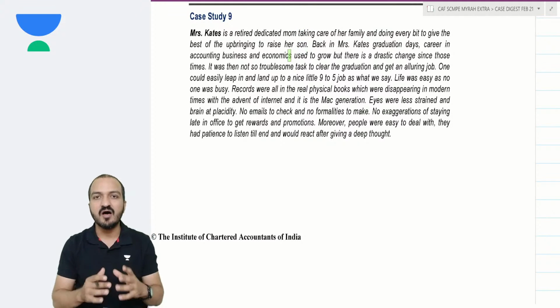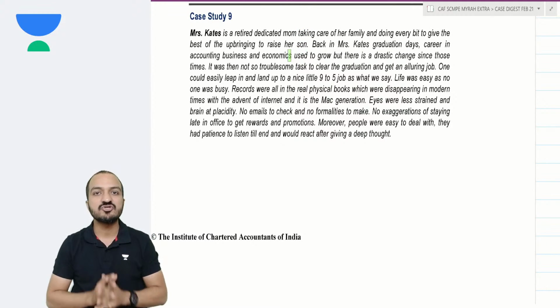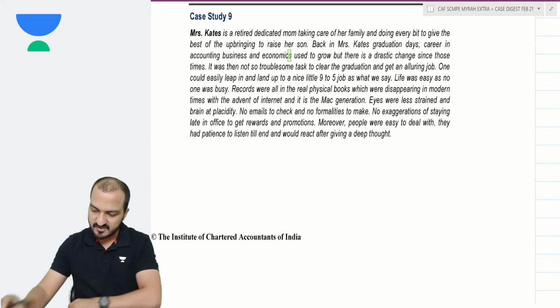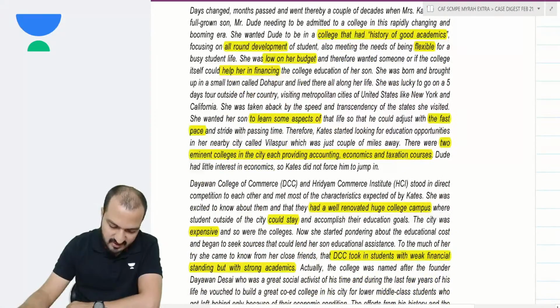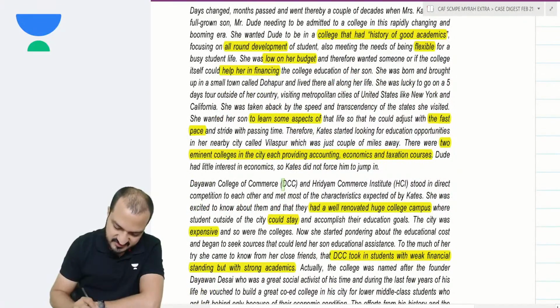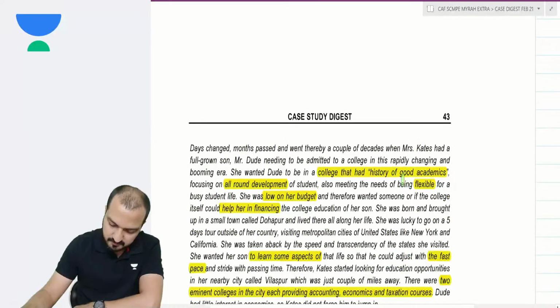She has given data about both the colleges, and she wants your help in choosing which college is best for her son. Okay? The two college options that they have are a college called DCC and another college called HCI. Yeah, and they have given a comparison between these two colleges.